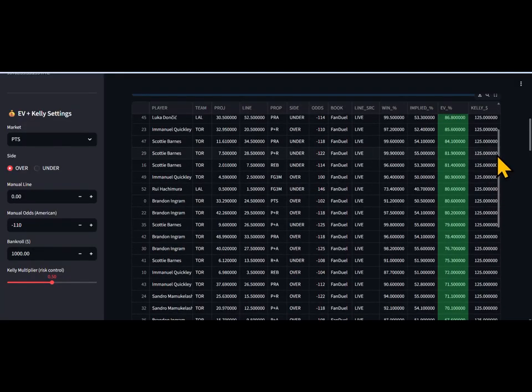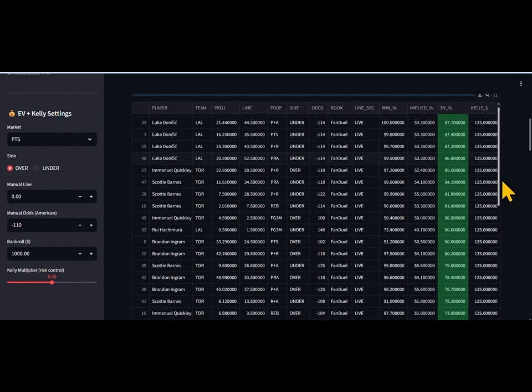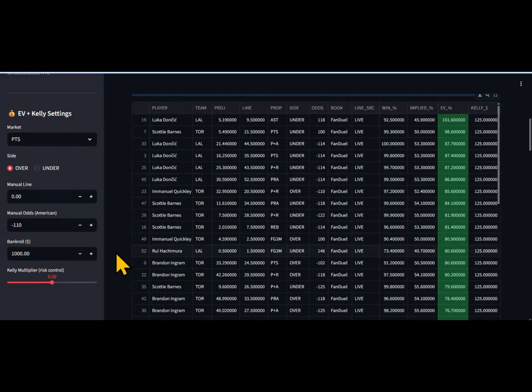Now while we're looking at this, we're going to pay attention to the Kelly dollar amount. This is perfect for you guys that have small bankrolls and you are wanting to build your bankroll. This is a perfect bankroll builder. So let's say you're just starting out with $100. That's your start out, and you only want to risk...